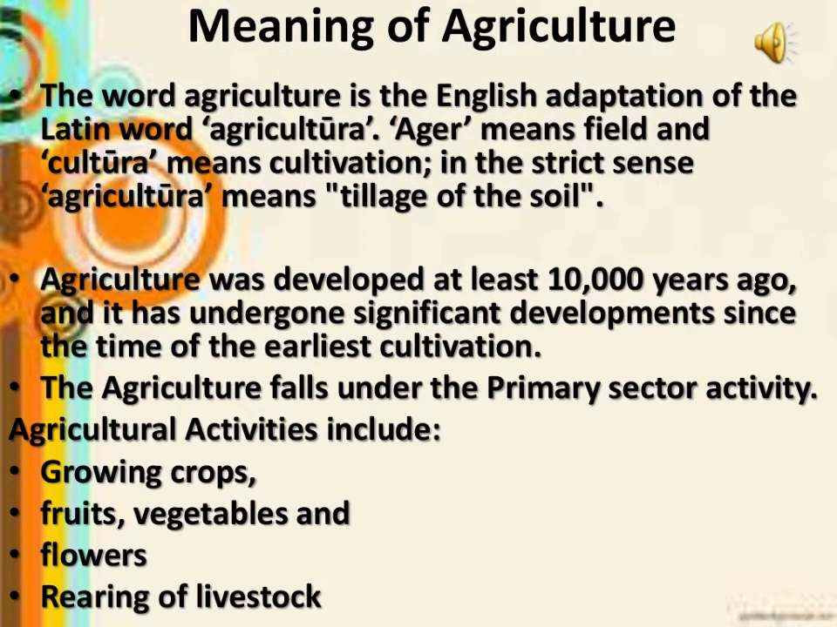Let us try to understand the term agriculture. The term agriculture is derived from two Latin words, that is ager plus culture, where ager means field and culture means cultivation. Even today, more than 50% of total world population are dependent on agriculture, while two-thirds of India's population are still engaged in agriculture. It shows that directly or indirectly, people are involved in the agriculture activities. For example, crops, fruits, vegetables, flowers, and rearing of livestock.